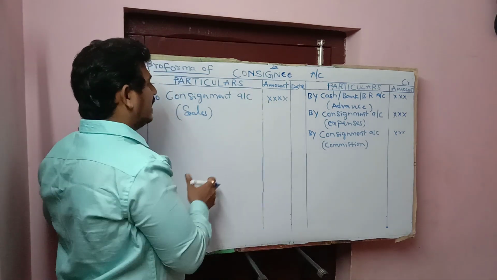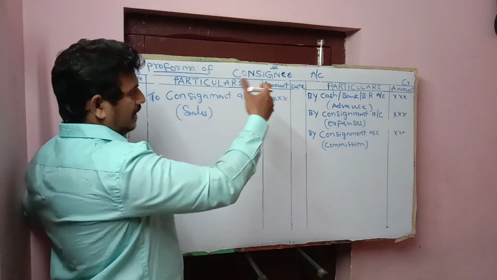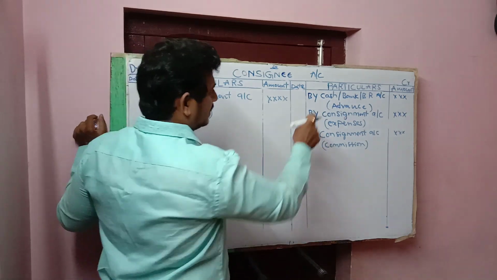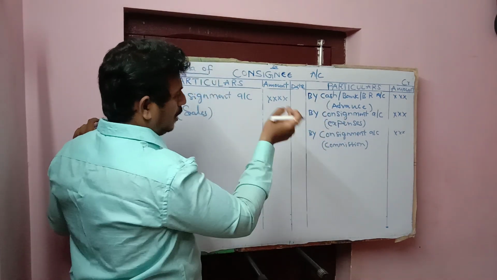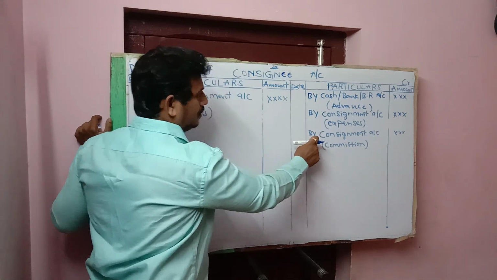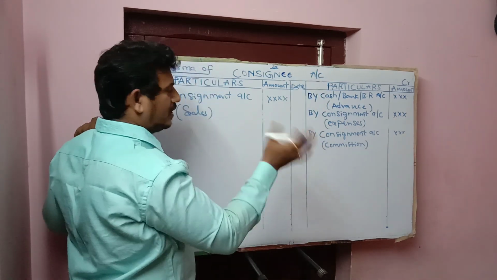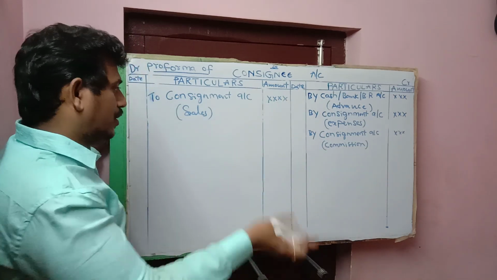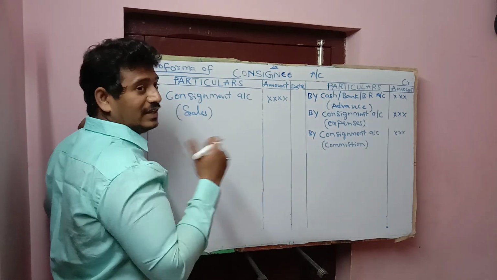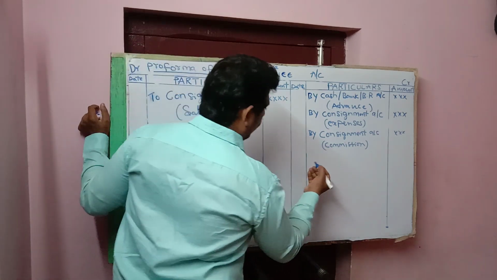Out of the sales amount, consignee deducts the expenses incurred by him and his commission. All these amounts are deducted out of the sales proceeds, and the remaining amount should be transferred to consignor through bank or bills payable.